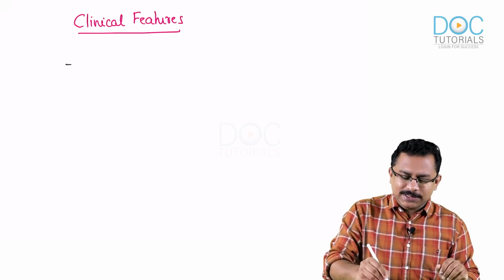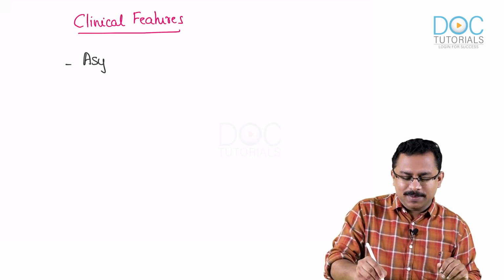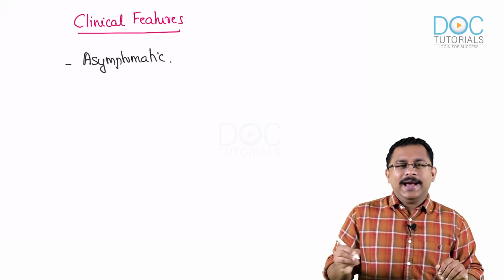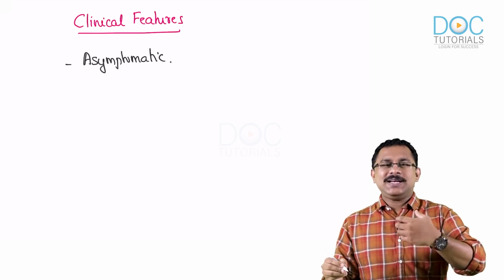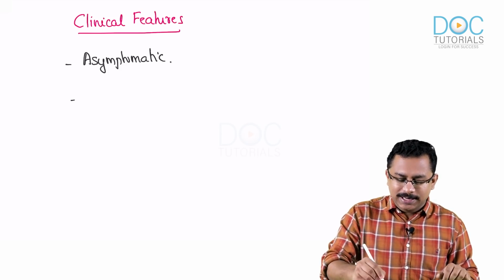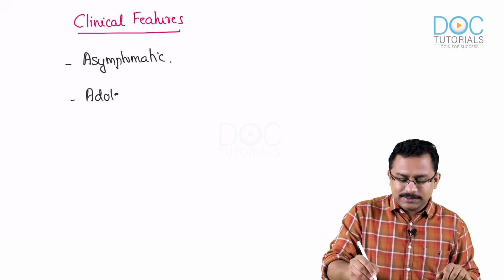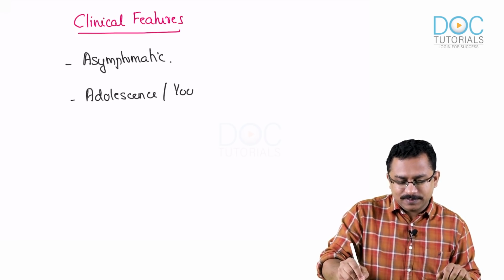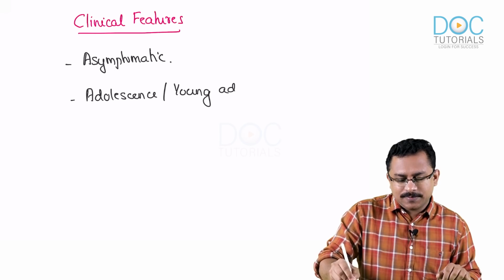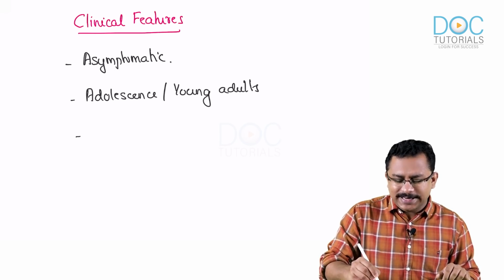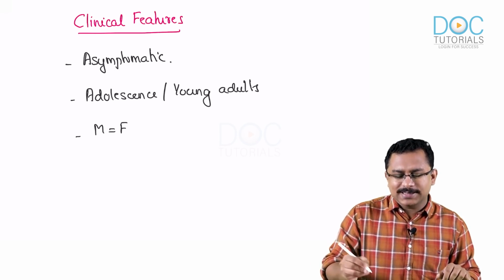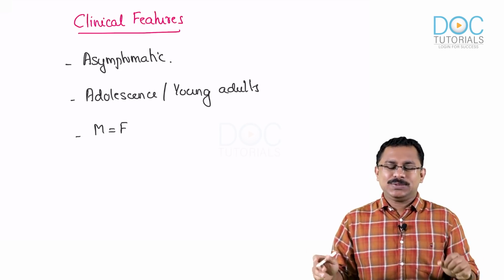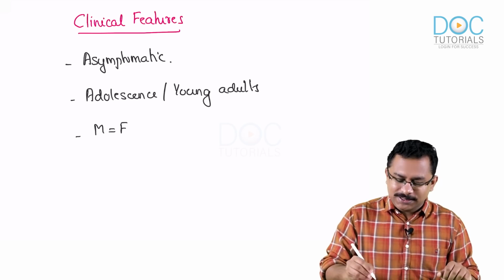So about the clinical features of hypertrophic cardiomyopathy, many patients would actually remain asymptomatic. And if the patient presents with symptoms, it is usually in adolescents or young adults. There is no definite sex predilection. It is almost like males equal females. Now, when symptoms arise, let's see what the important symptoms are.